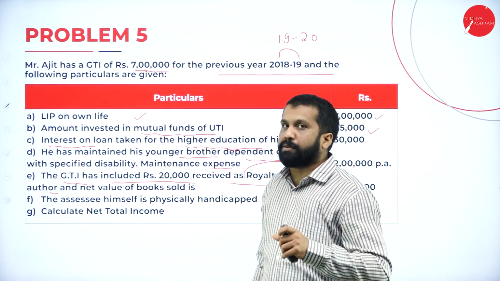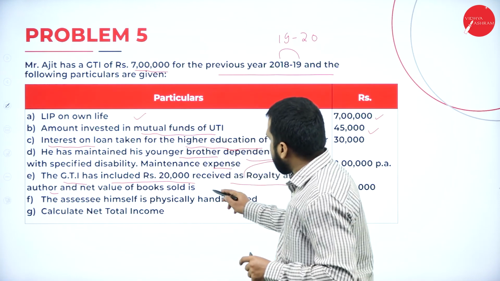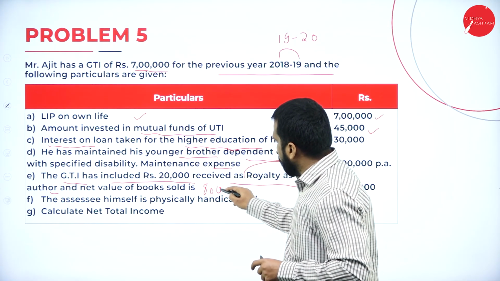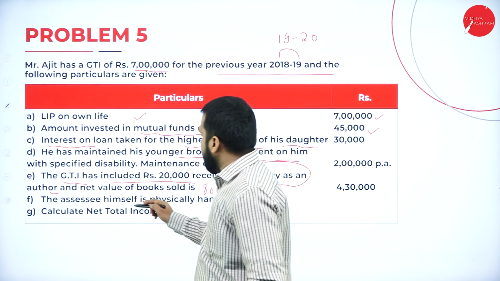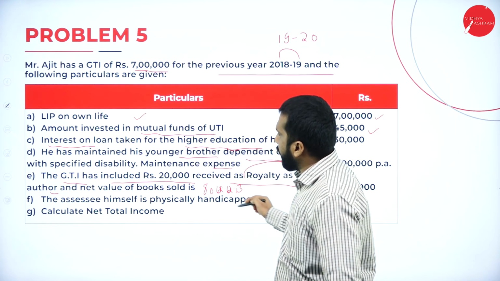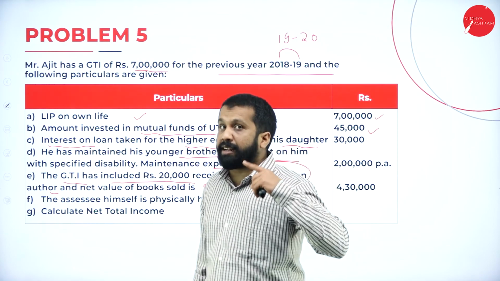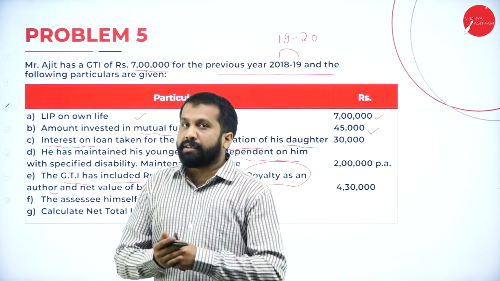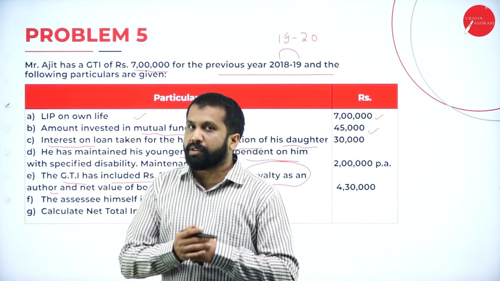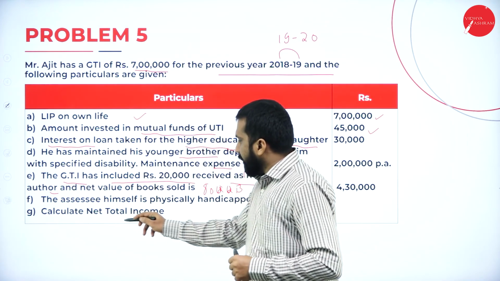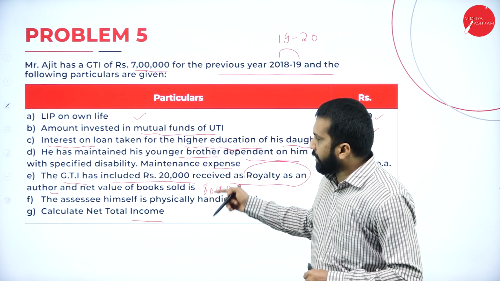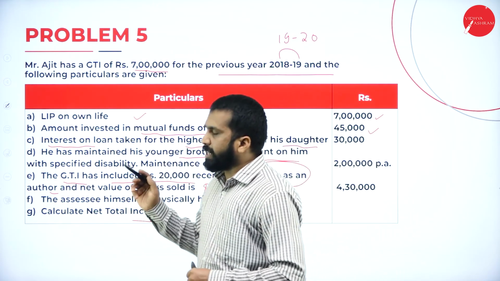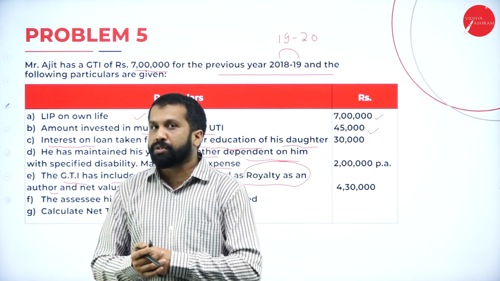Author means it comes under what? 80QQB. Then the assessee himself is physically handicapped. Again, physically handicapped. So for this, you have one more deduction. We'll go for that. Calculate net total income. So 80U will be for the physically handicapped self himself. So these are the deductions we are supposed to do.